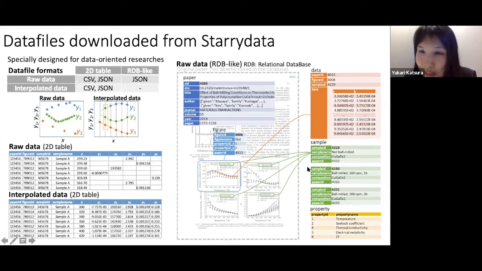So we have the sample table, with the sample ID, the sample name, the composition, and the paper ID for each sample. And now we have the raw data. One entry represents one curve. The data table has the paper ID, figure ID, sample ID, and the data set like this. If you look up the figure ID, then we can see the properties.